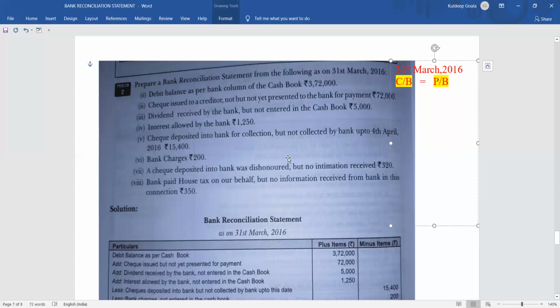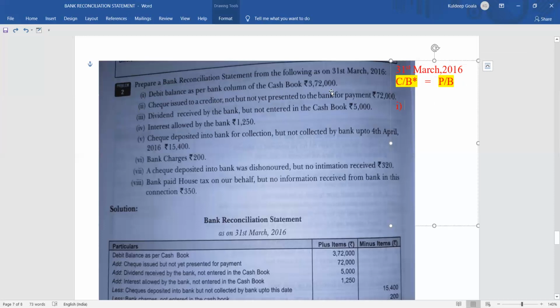So all the adjustment will be done only in the cash book. You cannot make any changes in the passbook. You can only make the changes in the cash book. So what we will do is make a star mark on the cash book. This will indicate that it is the base. Okay, it is the base. It's just for understanding purposes. Now let's start the question. So first one, in the first item itself we can see what is given here: debit balance as per bank column of cash book.